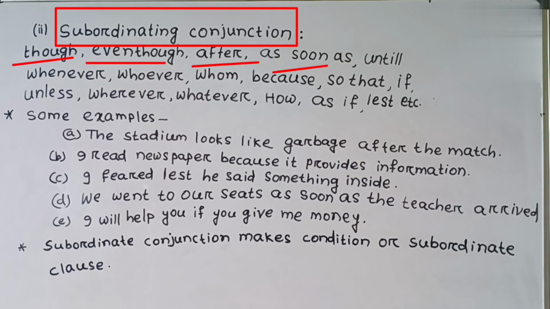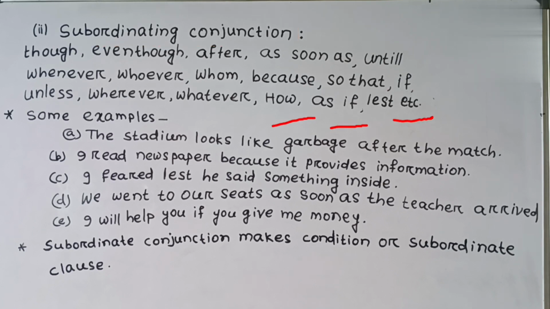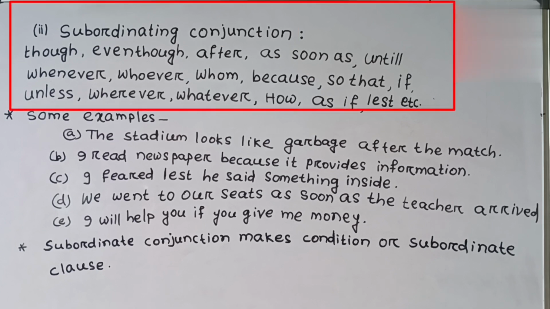Though, even though, after, as soon as, until, whenever, whoever, whom, because, so that, if, unless, wherever, whatever, how, as if, lest, etc. These are subordinating conjunctions.